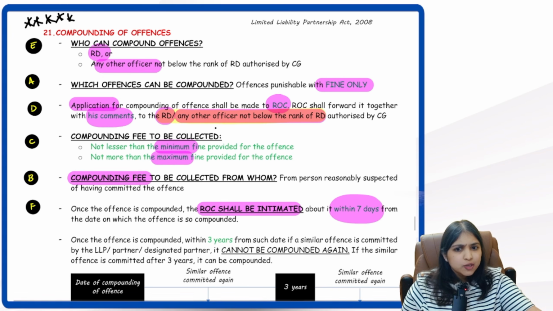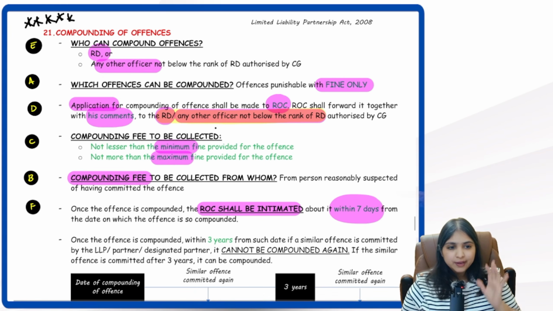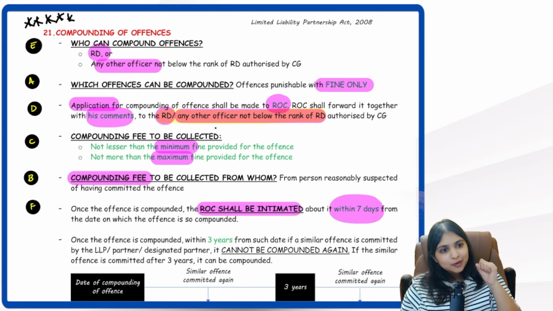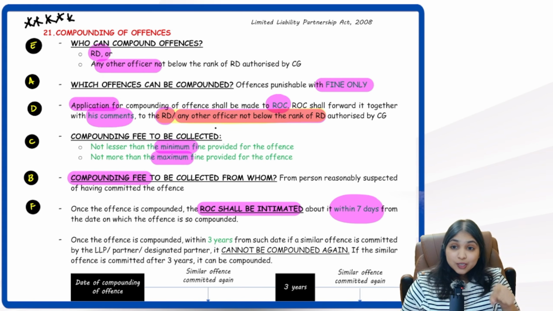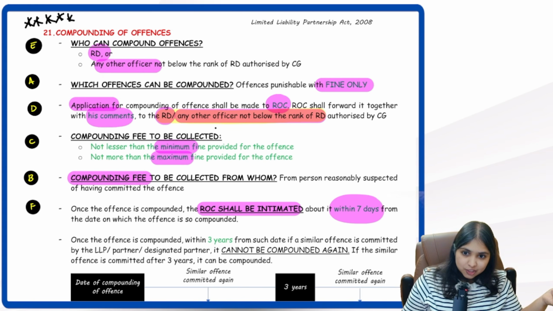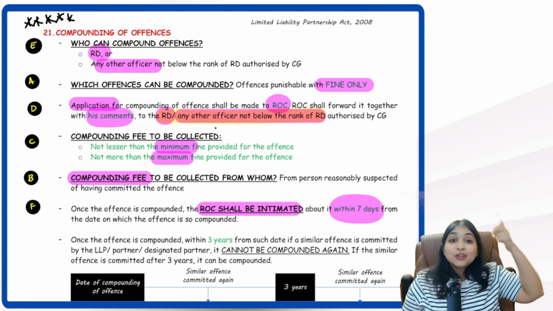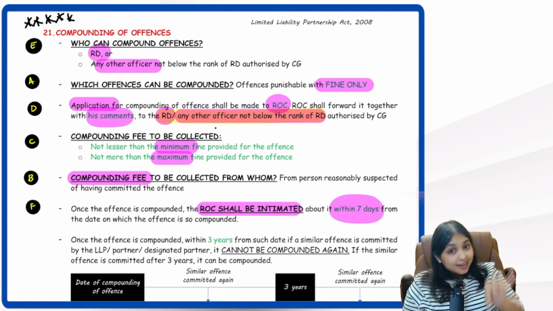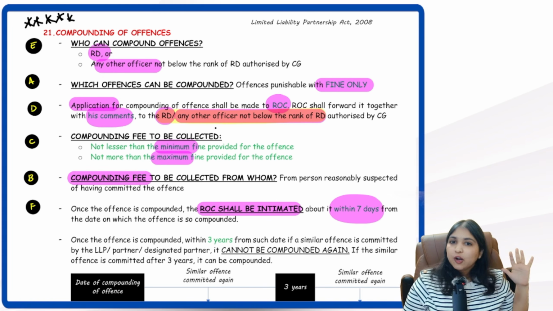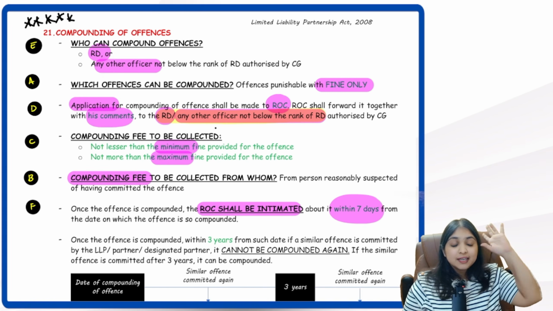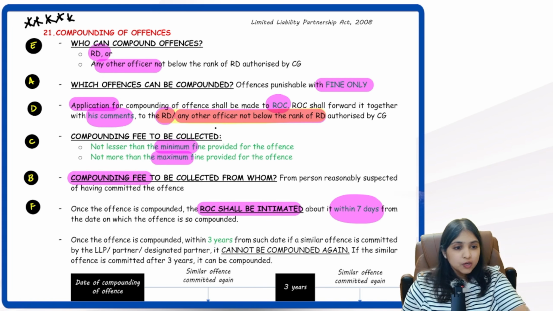Then maximum how much compounding fee will you make me pay, whatever the maximum fine is. Okay. Then for compounding, to whom do we have to file the application? ROC. But can ROC compound the offense? No. What will ROC do? ROC will forward the application along with comments to a regional director or any other officer not below the rank of regional director. That regional director or officer will compound the offense.